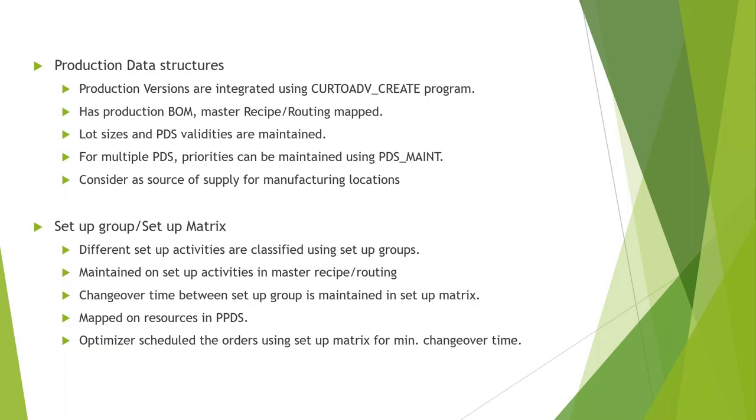So when you have a product mix, there are different types of products that are produced on the same resource combination or the same production line. In that case, we can use the setup group and the setup matrix. Setup group is nothing but, when you are changing the product mix from A to B, let's say, how much is my changeover time? So that can be mapped on the setup group. These setup groups are assigned to your master recipe on the setup operation.